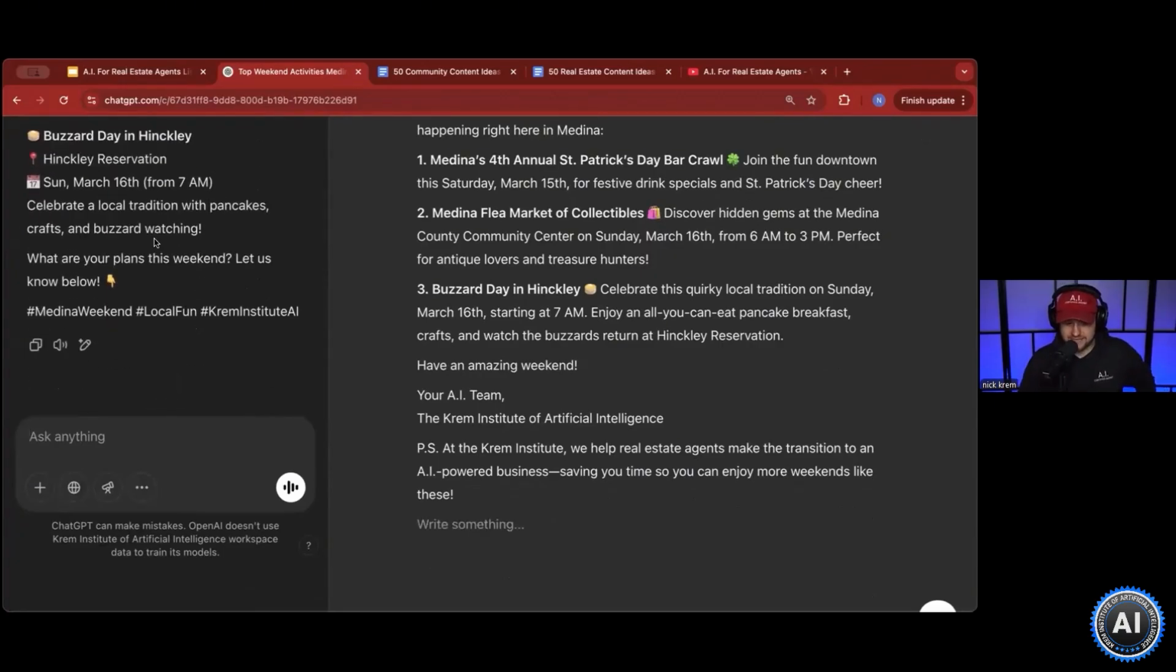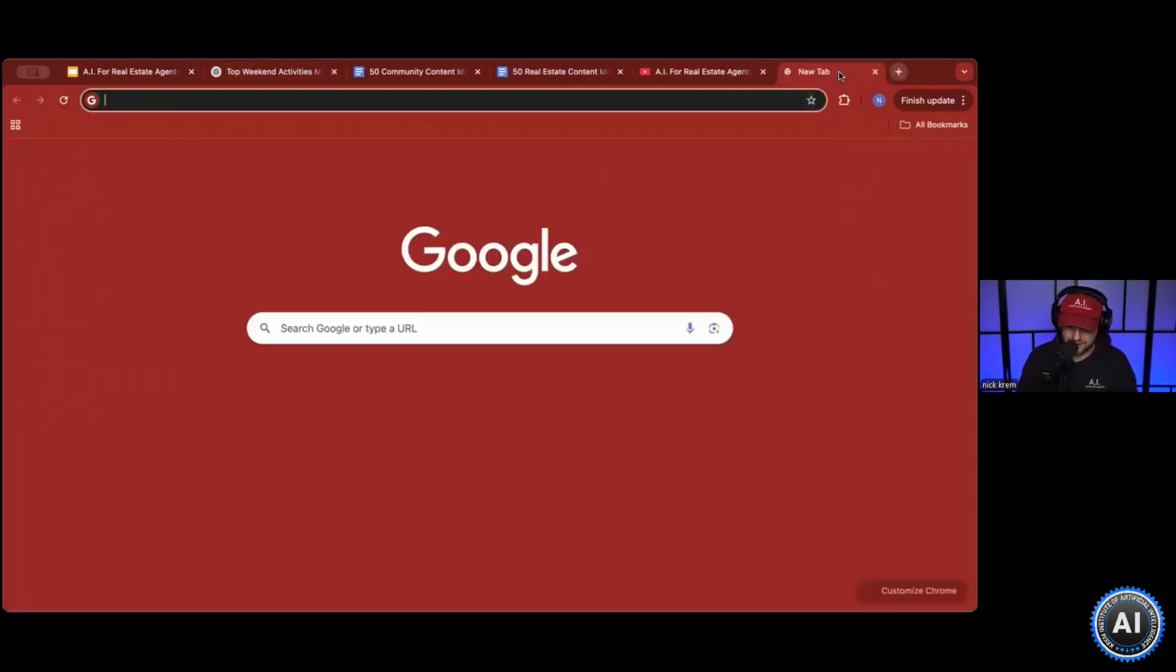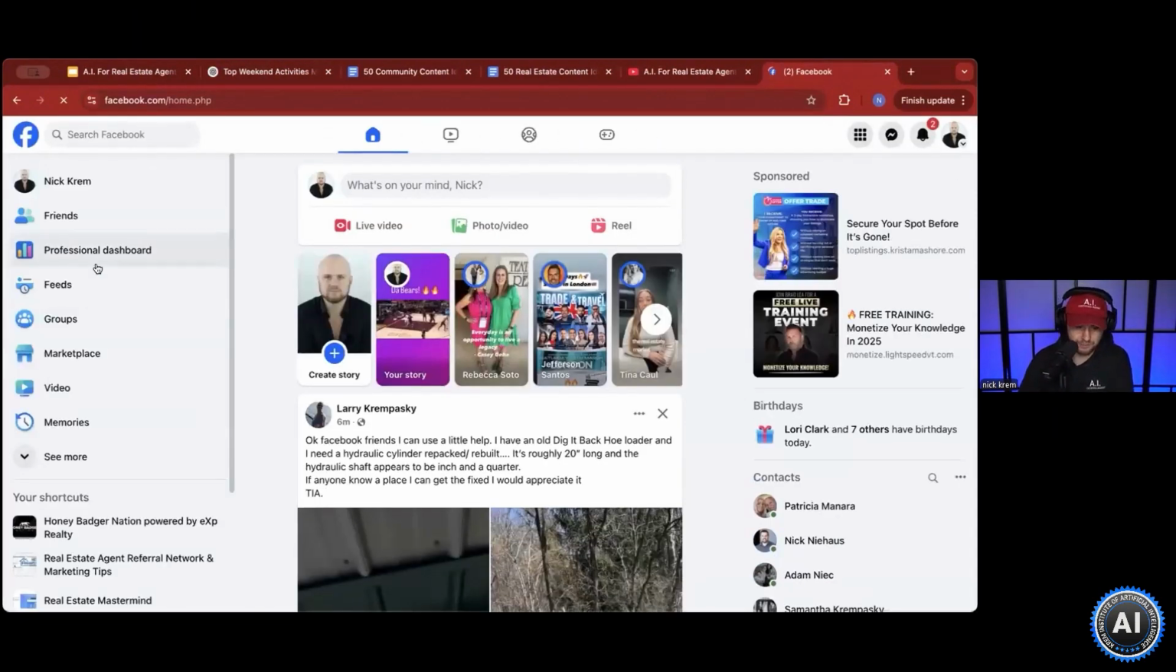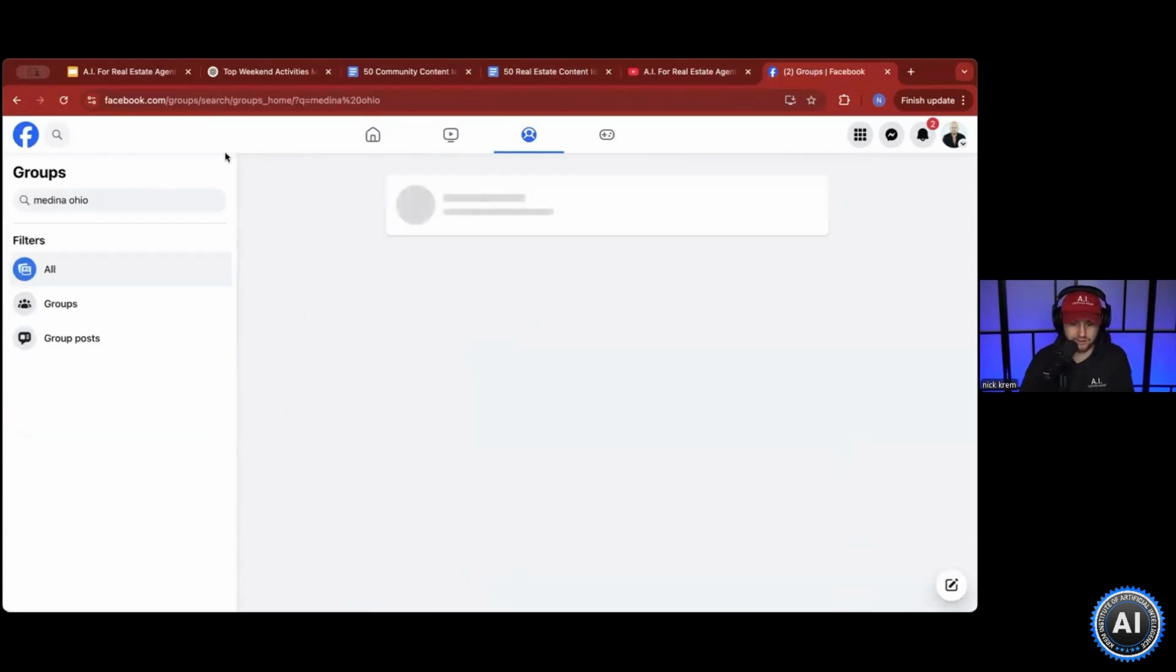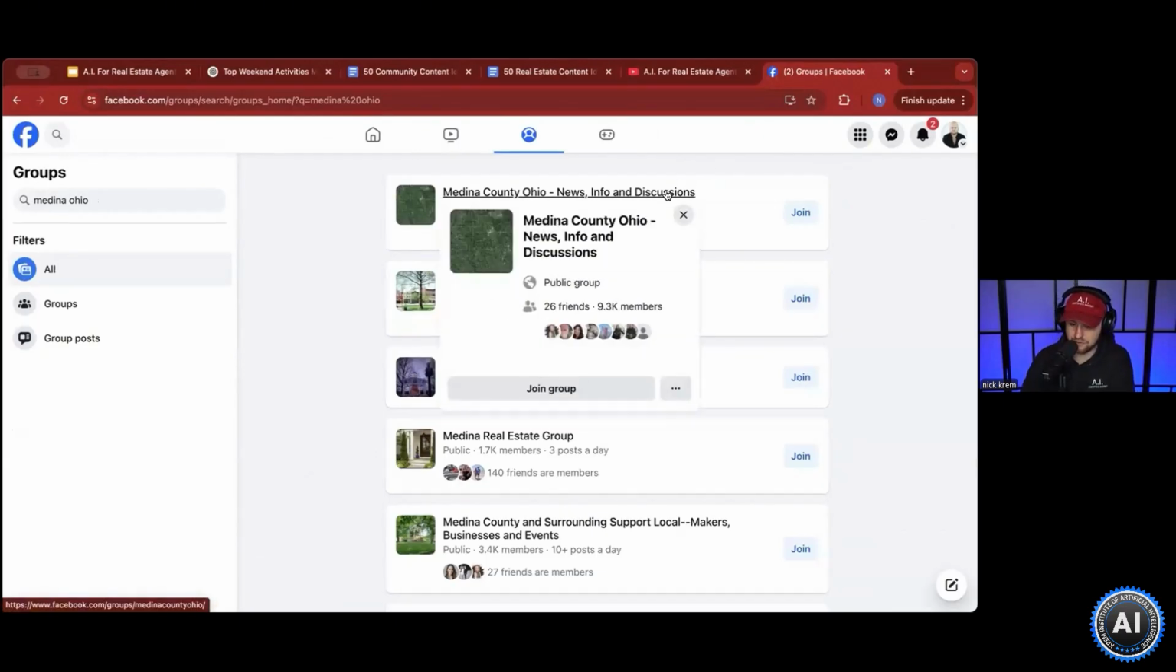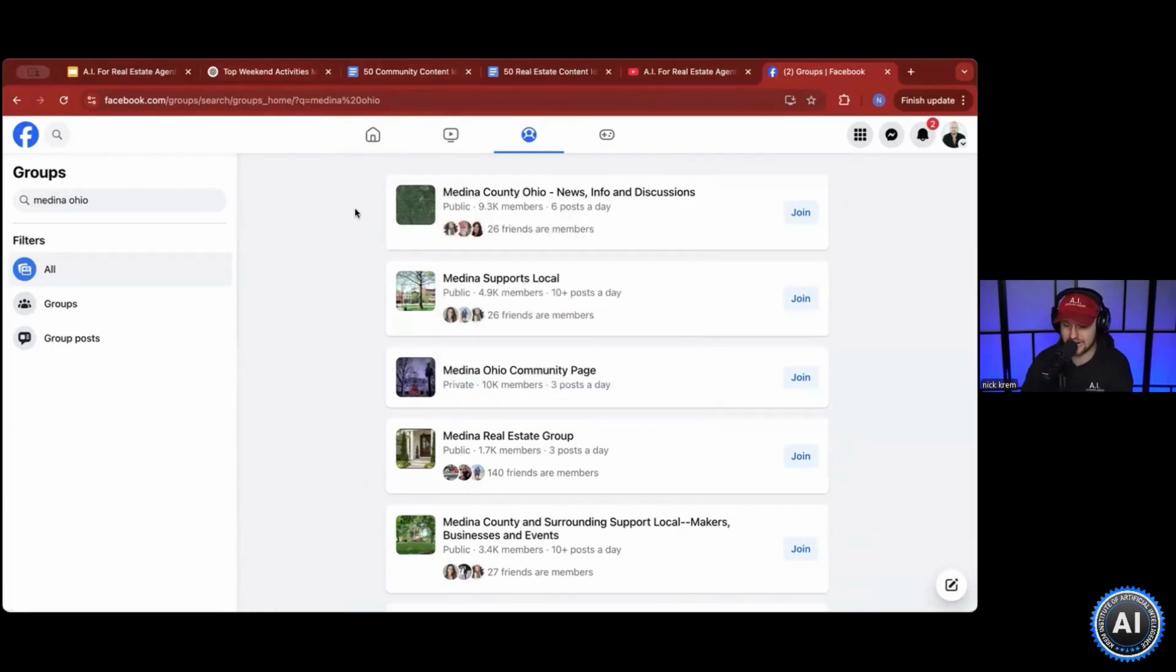If you want to take this a step further, what I would recommend is if you go into Facebook, there's a place where you can go inside of groups. And you can type in your city, Medina, Ohio. And you will see news, info, and discussions. You will see all these different public groups that already exist. Don't go on there and post your just listed, just sold. That's a good way to get kicked out. And that's not what these groups are looking for. But if every single week you go into Medina County news, info, and discussions, and you post the top 3 things to do that weekend in there, you're giving people a reason to want to follow you and create content.